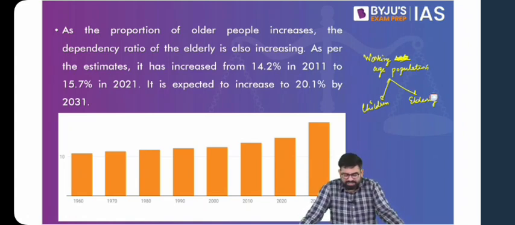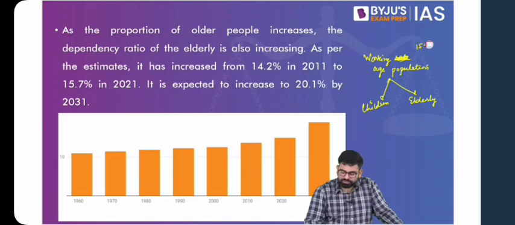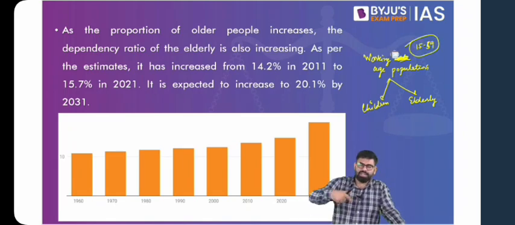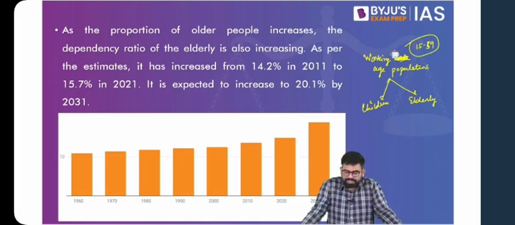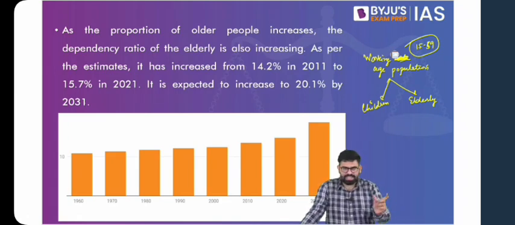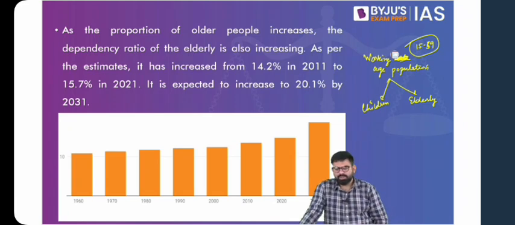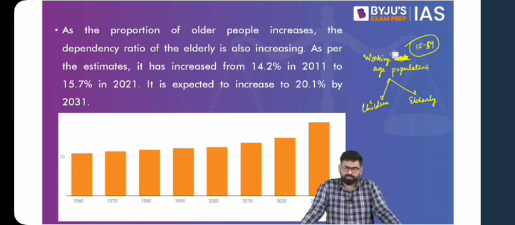Now, this working age population can be roughly considered to be between 15 to 59 or 60 years of age, because child labor is prohibited. Child labor is not something that we're looking up to, so it cannot be lower than 15. And post 60, people get retired in services. You'll find differences with respect to various metrics that are being used, but we can roughly consider it to be this. So your children and elderly are dependent directly on your working age population.